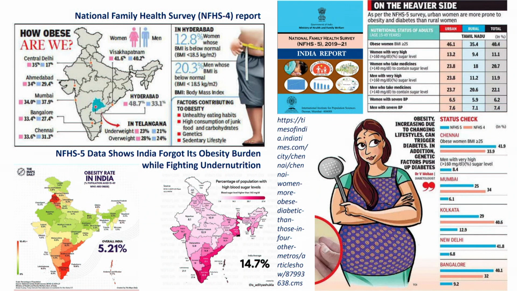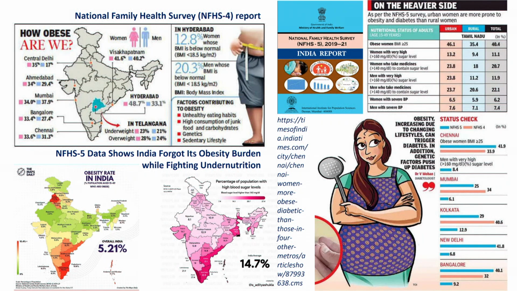So, okay, fine. Then after a few years, they brought out NFHS 5. You can see in NFHS 5 it is written that obesity is more common in urban areas and women of Tamil Nadu. Hyderabad is nowhere, so Hyderabad is gone. So they are comparing Tamil Nadu with other cities and showing that it is more common there. Anyway, just look at the figures.